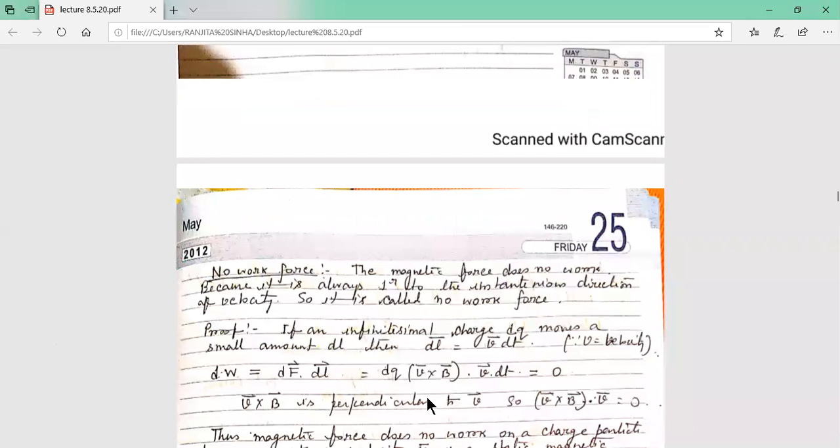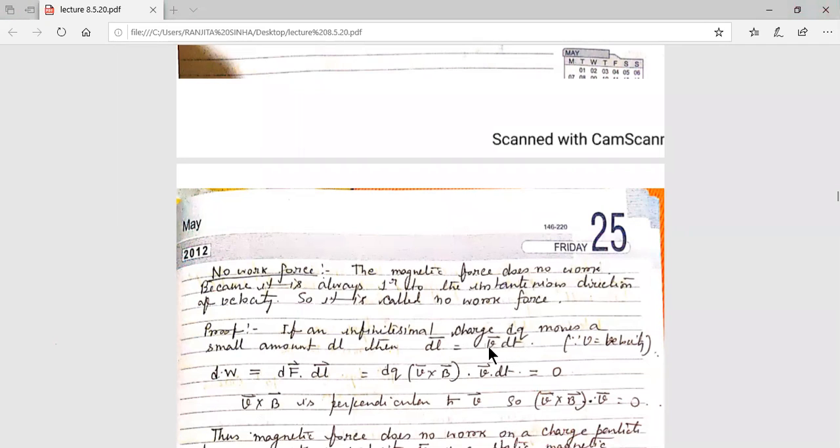Now I am doing the proof. If an infinitesimal charge, dq, a very small charge, moves a small distance dl, then dl equals v into dt. If v is the velocity, then in dt time, what is the distance traversed?